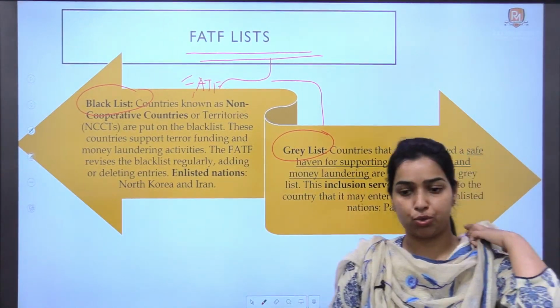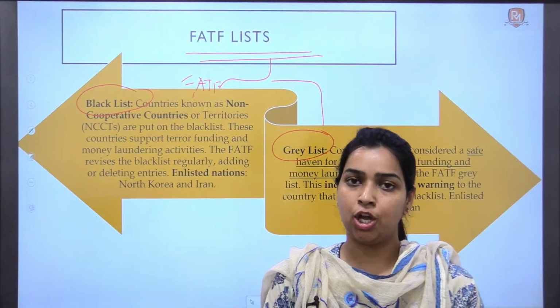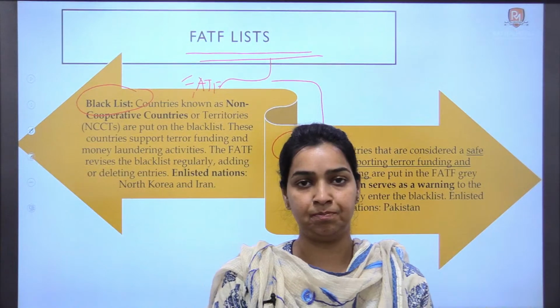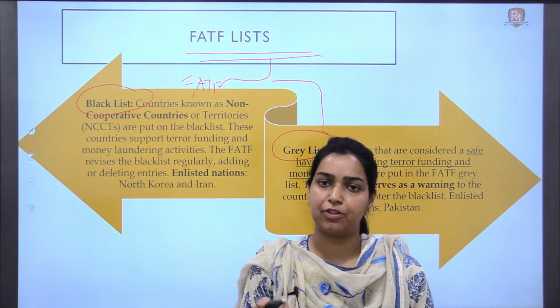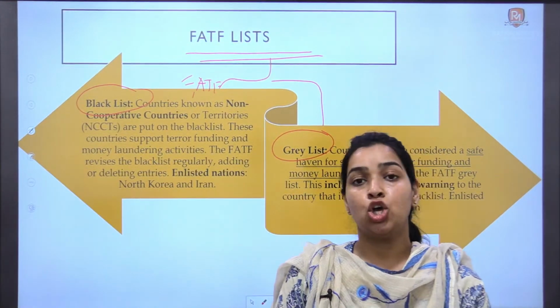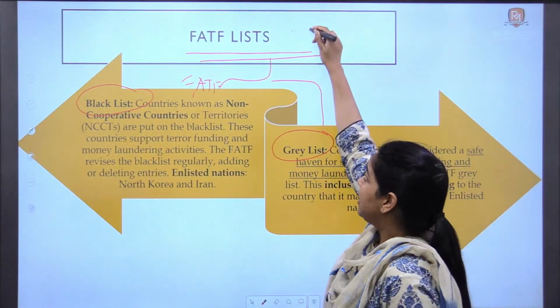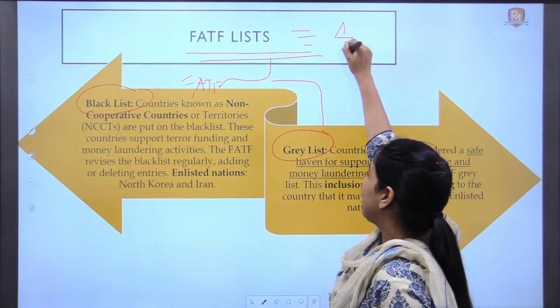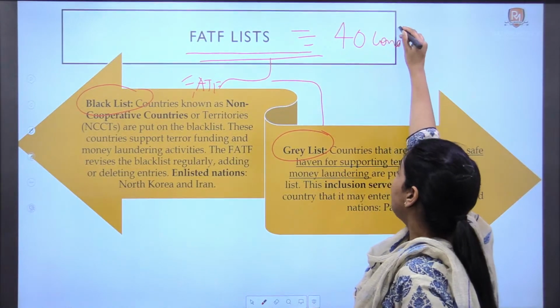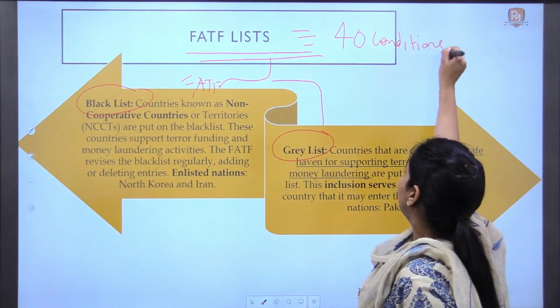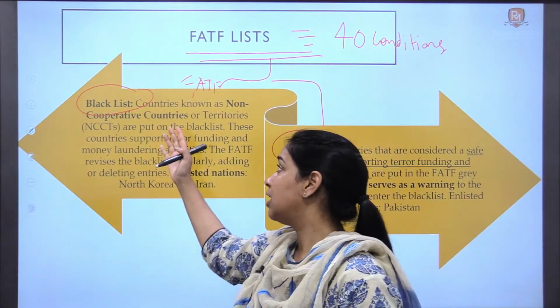Like I told you that FATF has three objectives: to control money laundering, terrorist finance and weapons of mass destruction, okay? So to ensure that the guidelines are met, it gives certain conditions, like the 40 conditions it gave to Pakistan to be fulfilled to remain out of its blacklist.